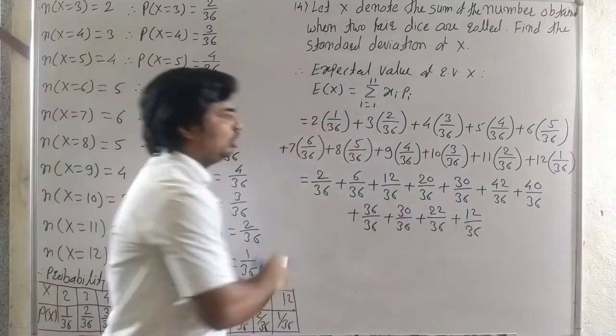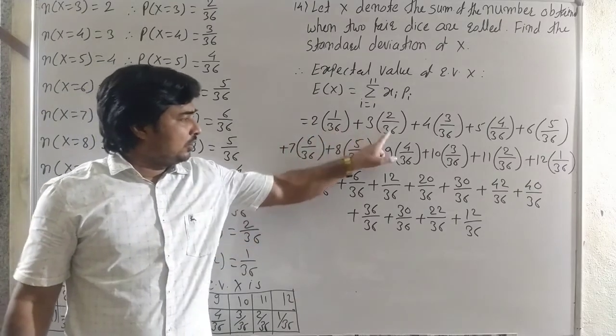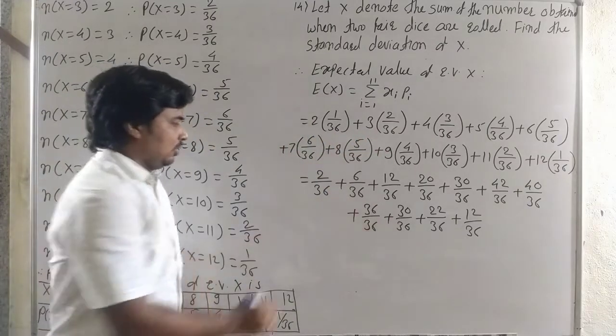Here we take only the product of the random variable into their probability. Now we are adding that.